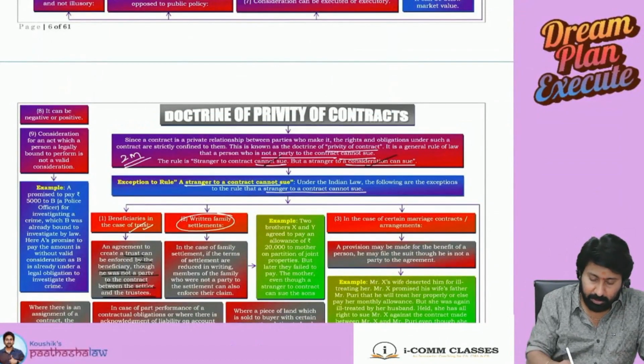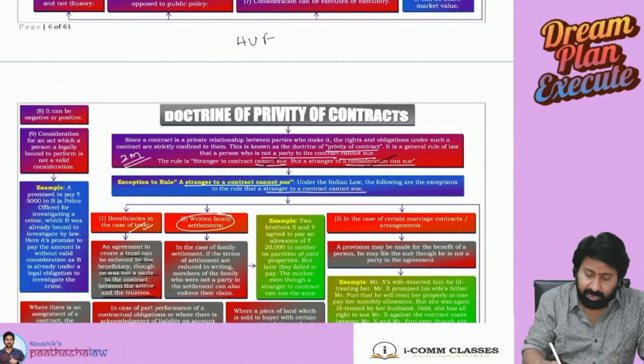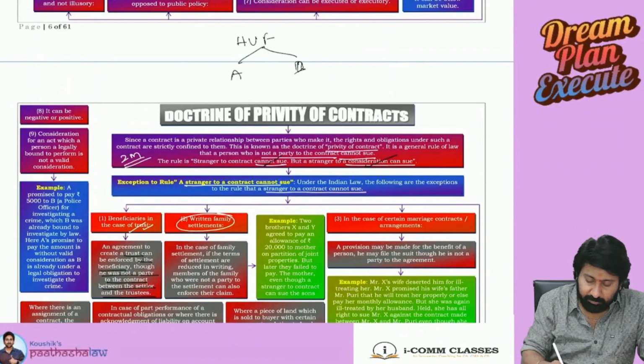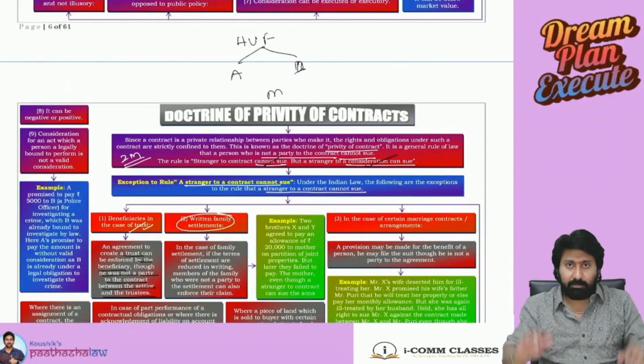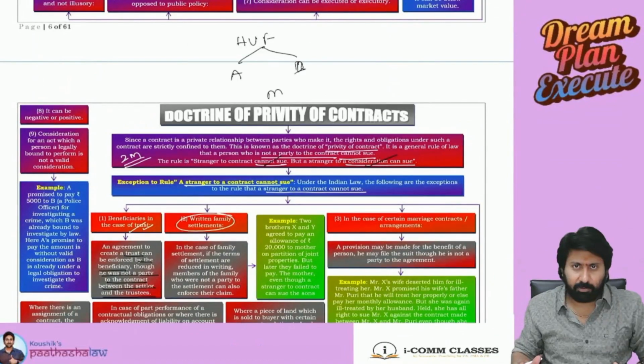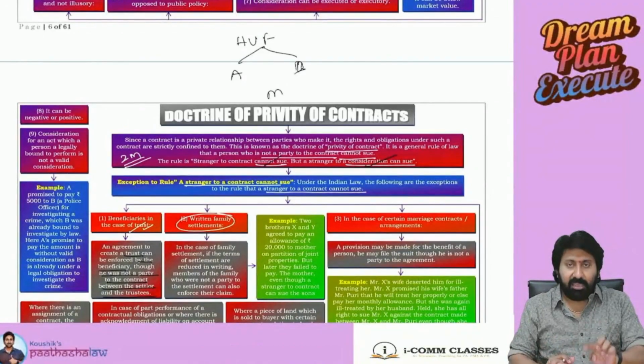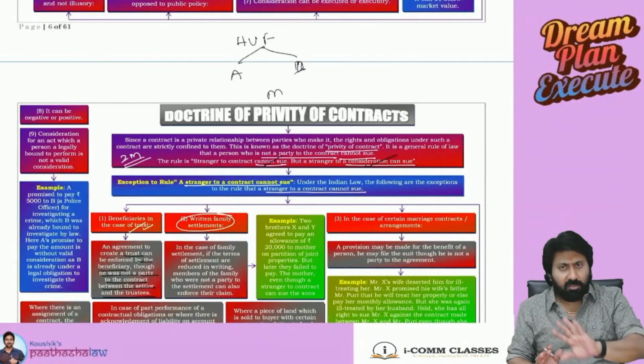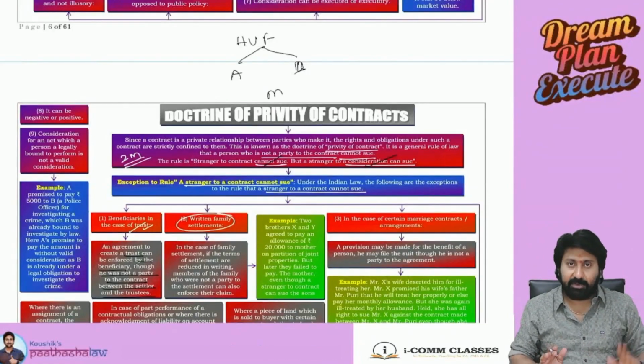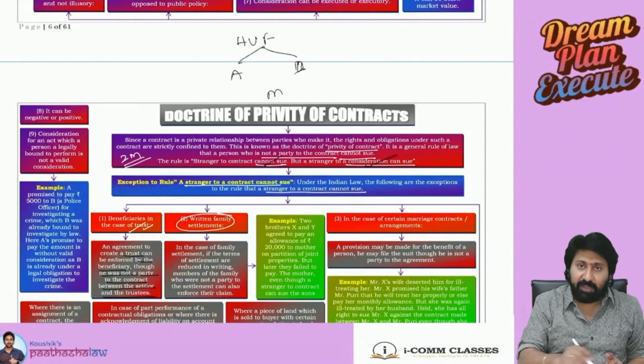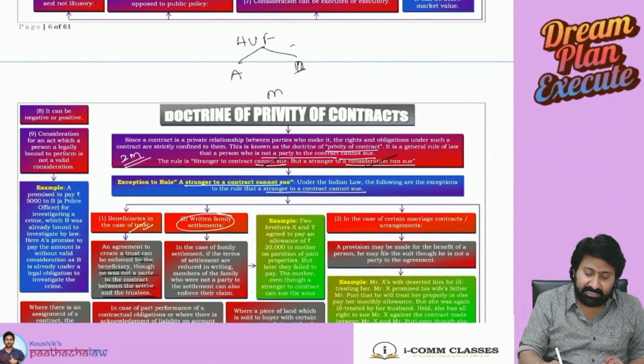See, there is a Hindu undivided family. Two brothers, A and B, with their mother M. They are living with their children, wives, etc. A with his wife and children, B with his wife and children. The father is not there; the mother exists. Now this is a family. This family is divided now.